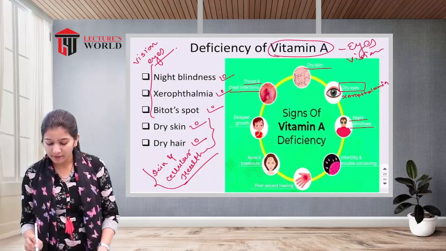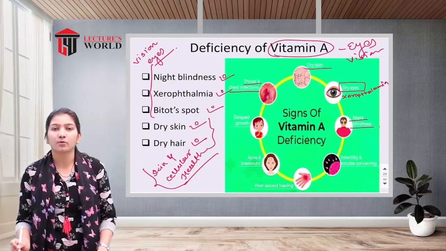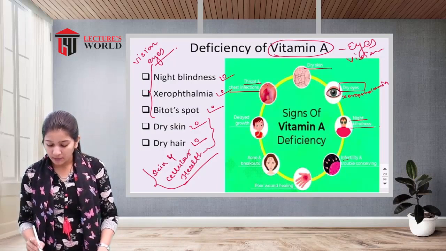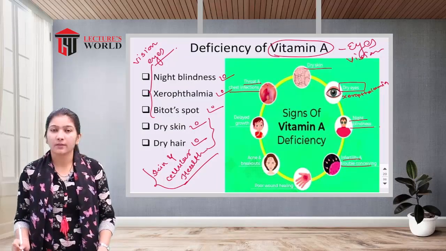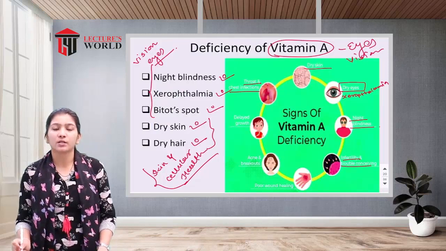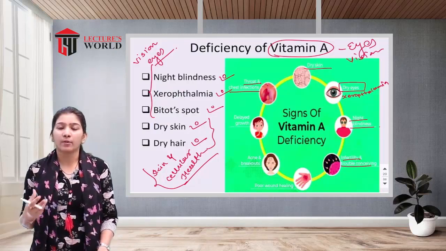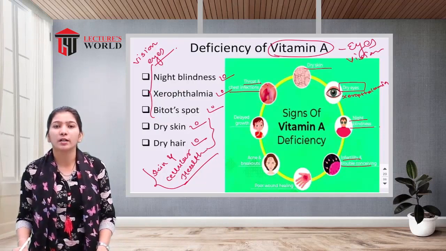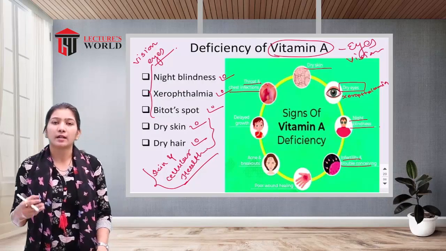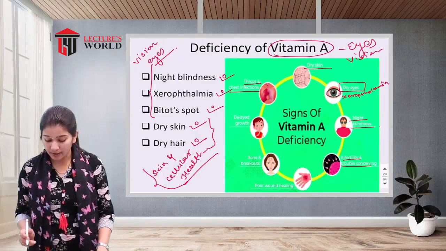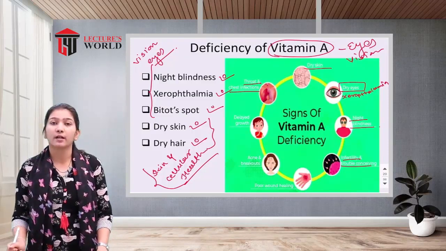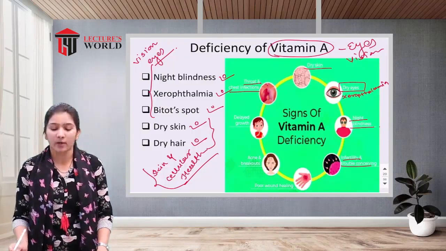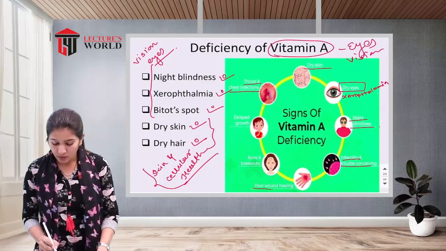Night blindness because of an inadequate amount of rhodopsin. Infertility and trouble in conceiving, because we have seen in the functions that for development of the embryo in the uterus, as well as for reproductive functions, our body requires vitamin A. So if there is less vitamin A in the body, that may lead to inability to conceive a pregnancy, as well as infertility. Next is poor wound healing.